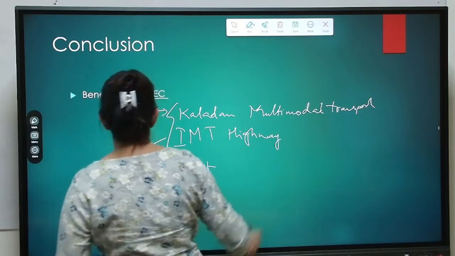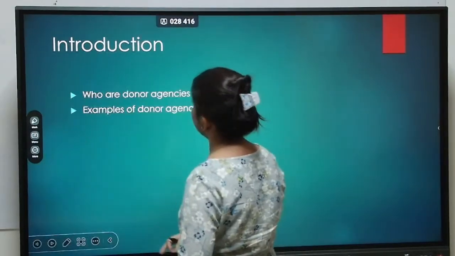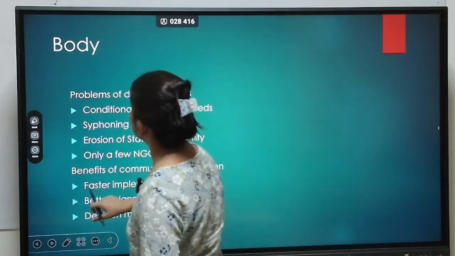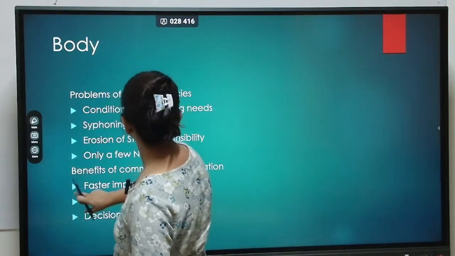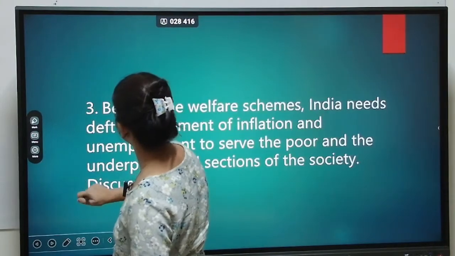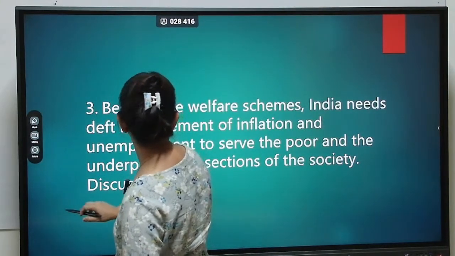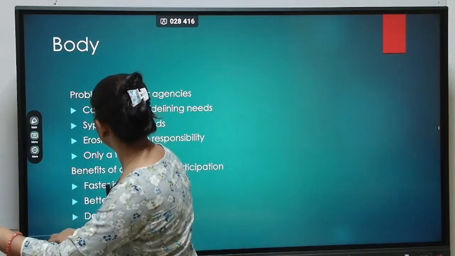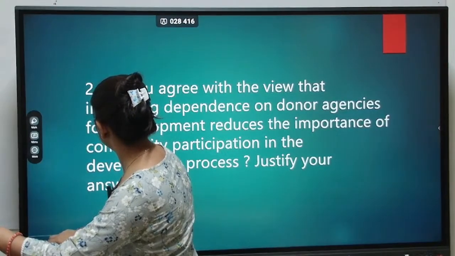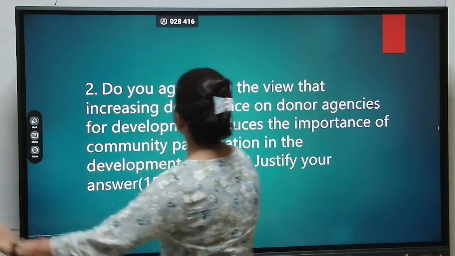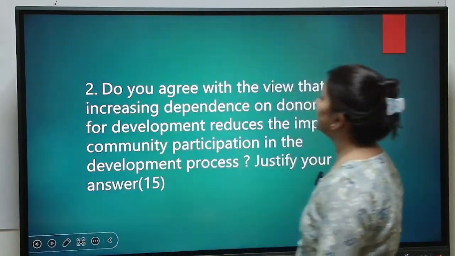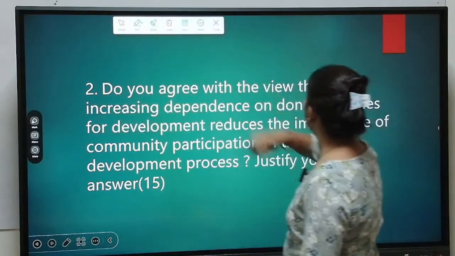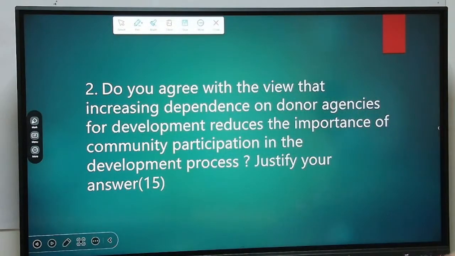Now coming to the next part, the second question. The second question says, do you agree with the view that increasing the dependence on donor agencies for development reduces the importance of community participation in the development process?